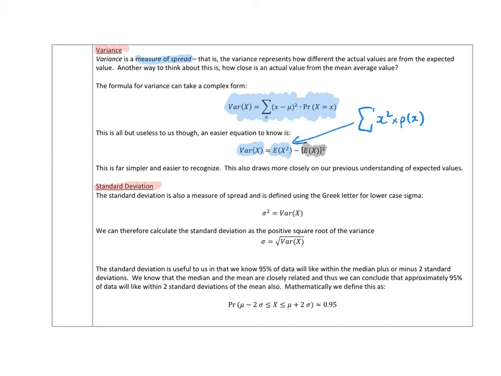Now, standard deviation is another measure of spread. It uses the lowercase sigma. That's kind of universal across the board. When you see sigma, you know that it's referring to standard deviation. Now, standard deviation is defined as sigma squared equals var x. So the square of the standard deviation is what variance is. In other words, we can find the standard deviation sigma by square rooting the variance. So we'll find variance first and get the square root of that.